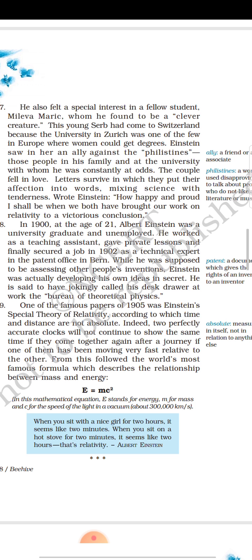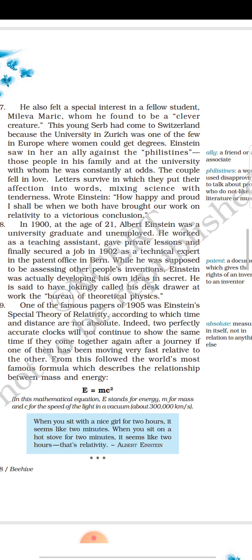From this followed the world's most famous formula, which describes the relationship between mass and energy. E equal to mc square. In this mathematical equation, E stands for energy, m for mass, and c for the speed of light in a vacuum, about 3 lakh kilometers per second. This is what his discovery is, you see.